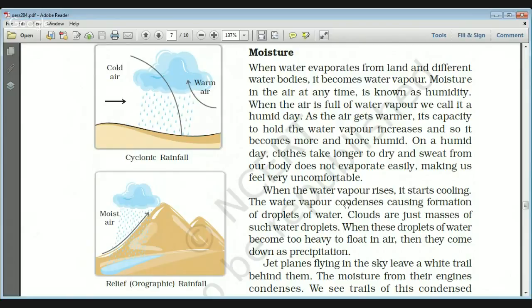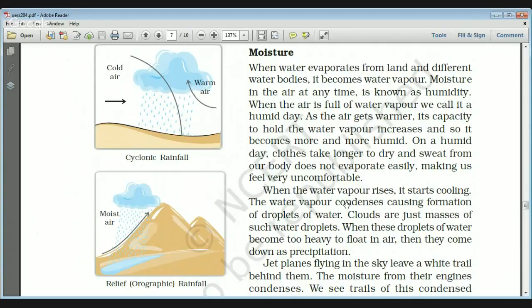Humidity is the amount of water vapor in the air. And whenever the air is full of water vapor, we call it a humid day. That is why, as the air gets warmer, its capacity to hold water vapor increases, because the saturation state will be reached, and so it becomes more and more humid. That is why on a humid day, clothes take longer to dry, and sweat from our body does not evaporate easily, because already so much water vapor is present in the atmosphere,